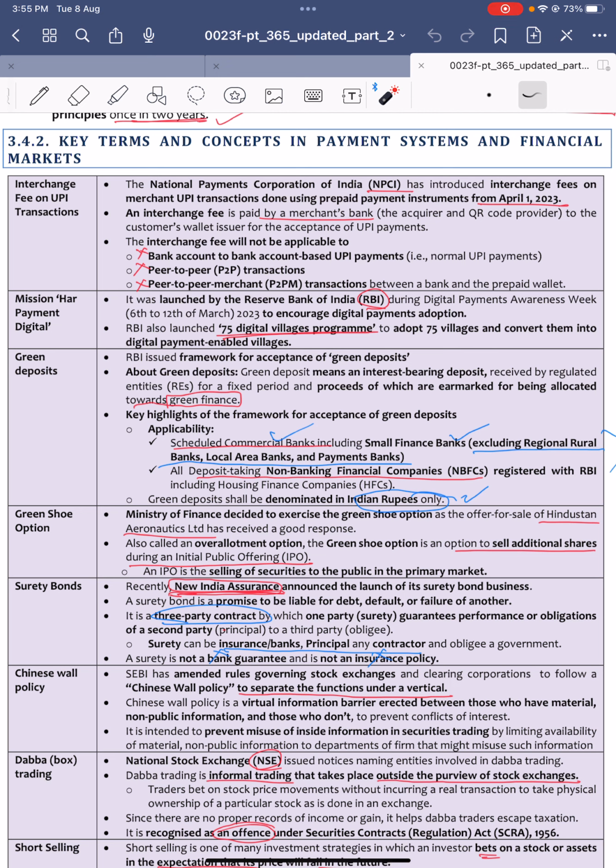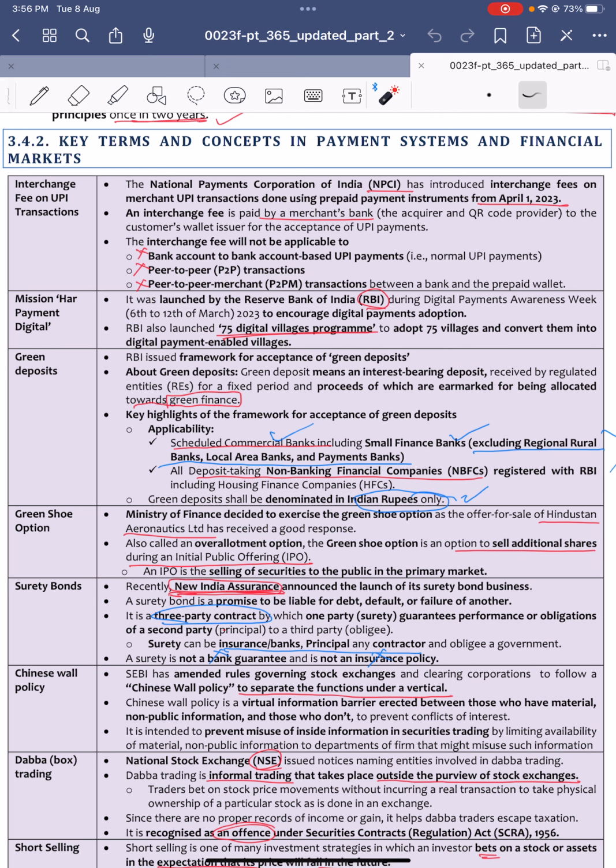Green finance is that finance which is used in green technologies, like say renewable energy or waste to wealth. For those investments, that is called green finance.